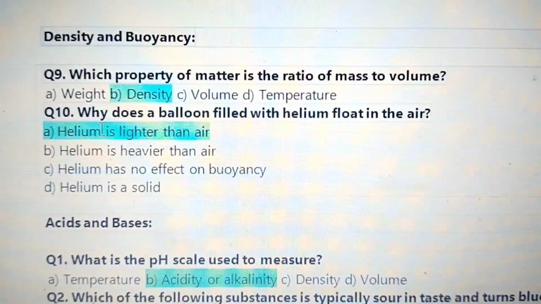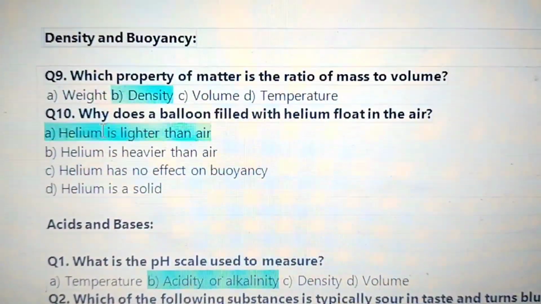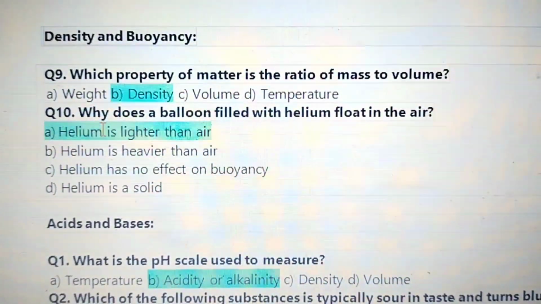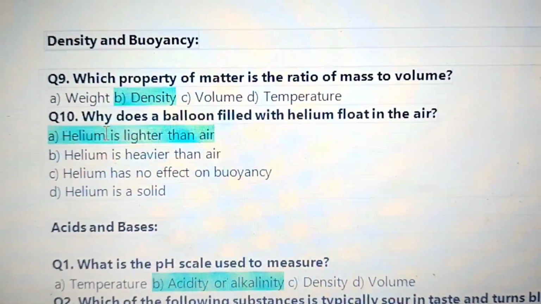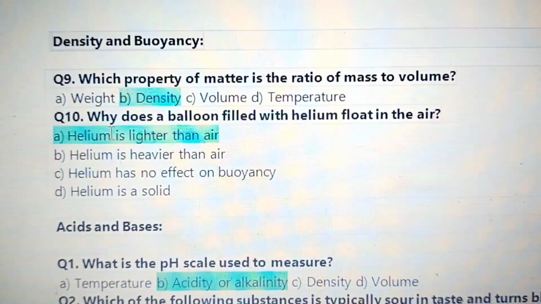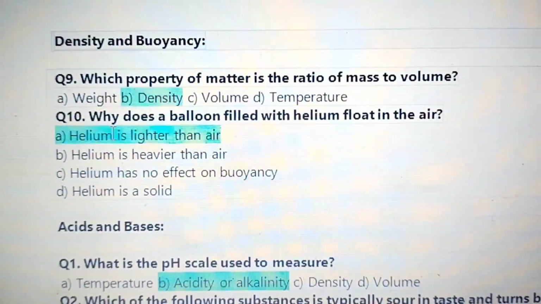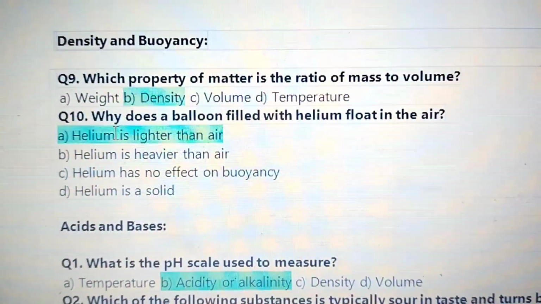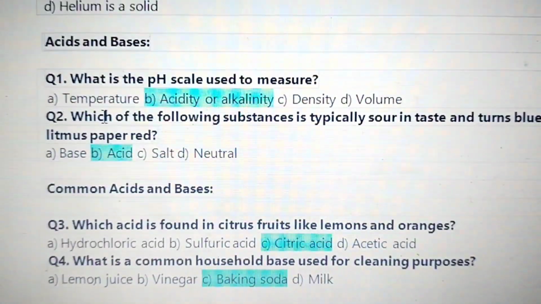Question 9. Which property of matter is the ratio of mass to volume? Density, the ratio of mass to volume. Why does a balloon filled with helium float in the air? Because helium is lighter than air.